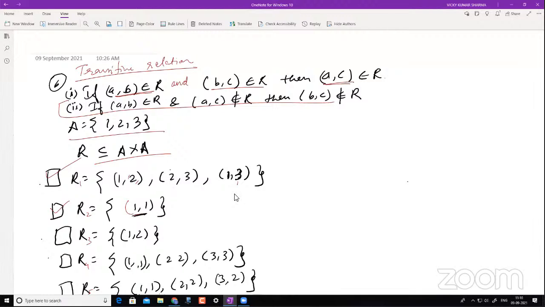What about R3? Put it in the chat box. Is this a transitive relation? Some say R3 is not transitive, others say it is transitive. Pay attention to this word here. It is transitive. Actually, you have doubt in this, is it?